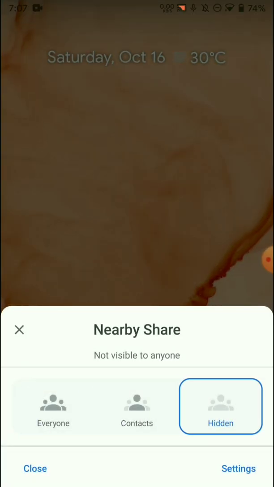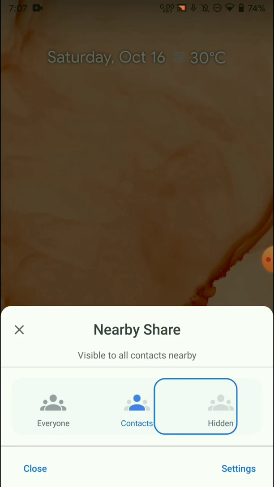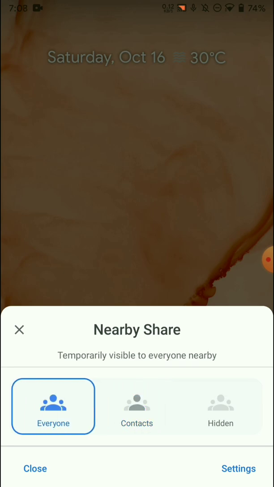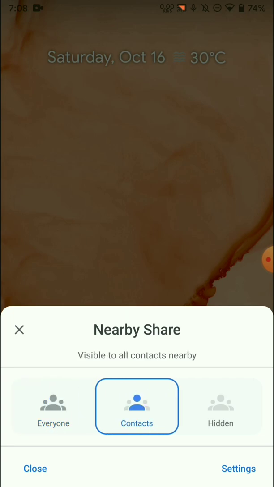As you can see, it presents me with a menu to choose my visibility level. I can set it to hidden, which will make my device hidden from all the nearby mobile devices. I can set it to contacts so that all my nearby contacts can identify my mobile device. Or I can set it to everyone so that temporarily everybody around me can see my mobile device. I'll set it to contacts for now.